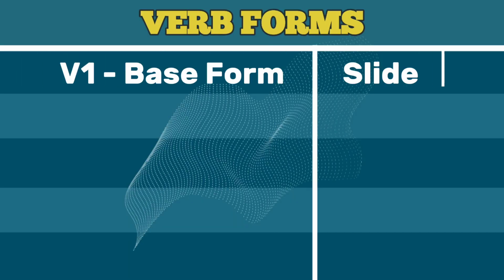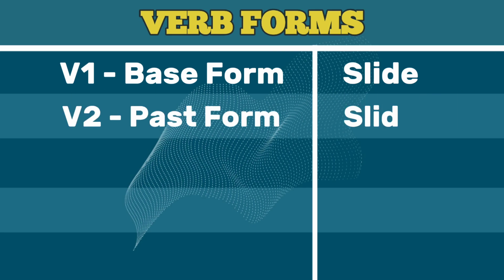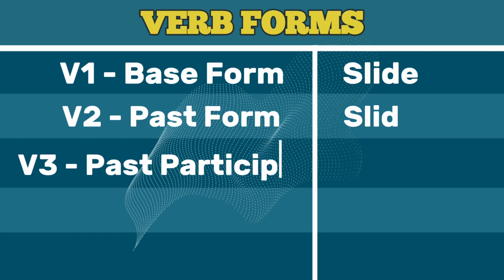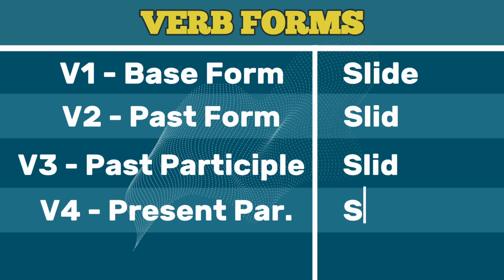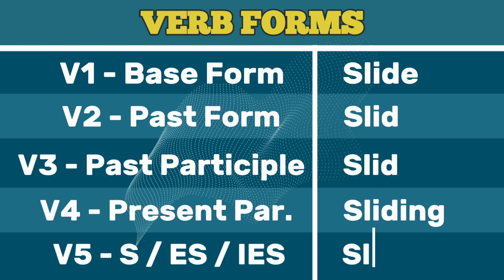V1 base form: slide. V2 past form: slid. V3 past participle: slid. V4 present participle: sliding. V5 third person singular: slides.